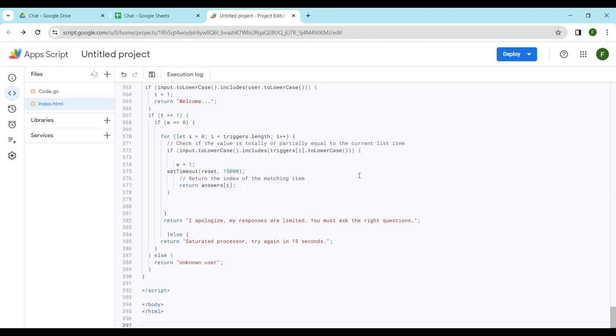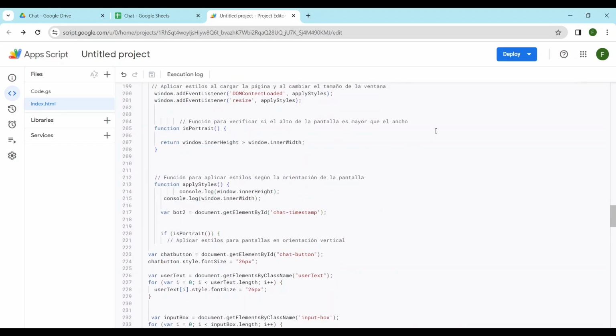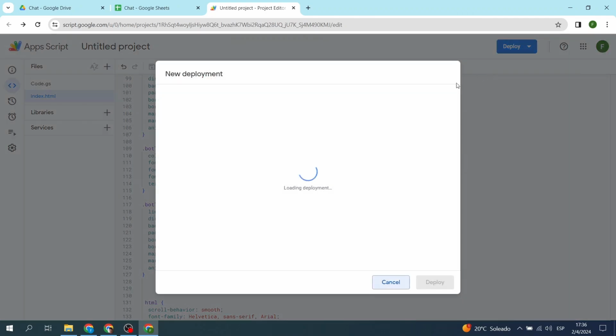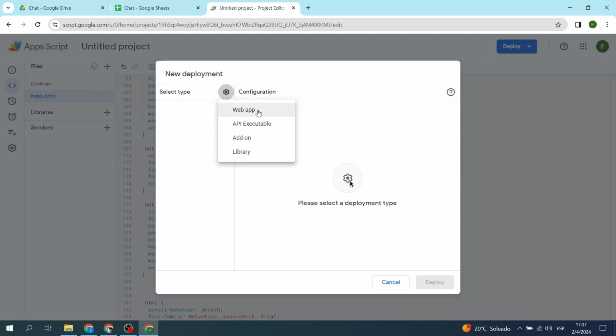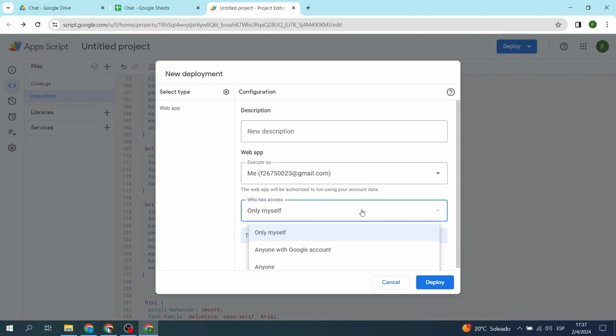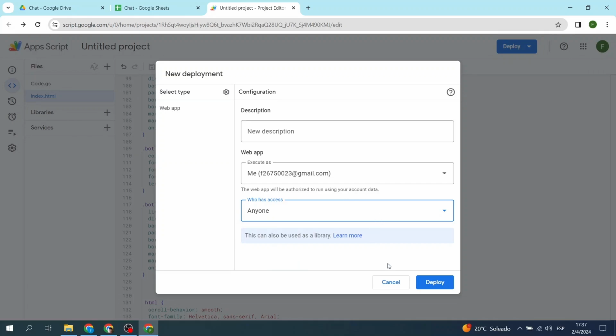And there it is. Let's press Ctrl S to save, or we can press Save Project here. And we have what we need for the application to work. Now we have to deploy it. We should use this button that says Deploy, press New Deployment, select the type of application, which in this case will be a web application, and here we'll give access to anyone, so anyone can use the application. Then let's deploy it.